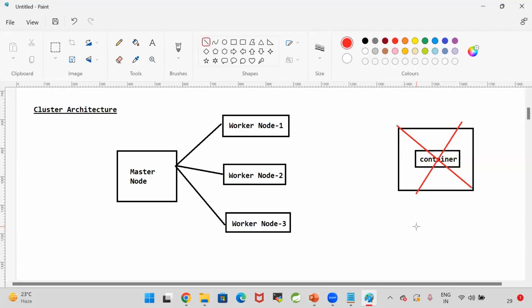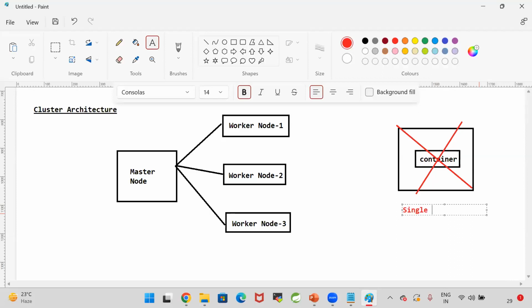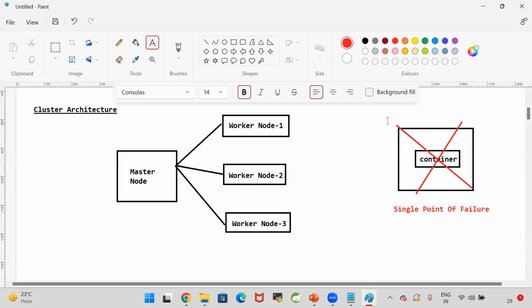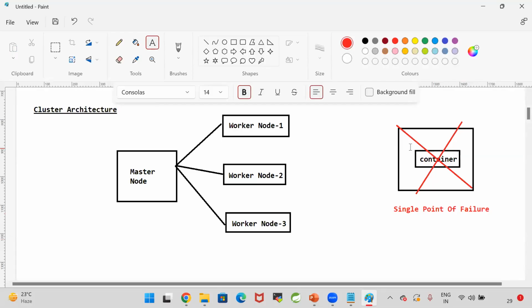So we should never run our application in the single machine. If we run our application in the single machine, then there is a chance of single point of failure. So I'm taking one machine. In that machine, I installed Docker engine, and using that Docker, I'm running my application in the Docker container. Okay, fine. My application is running as expected.